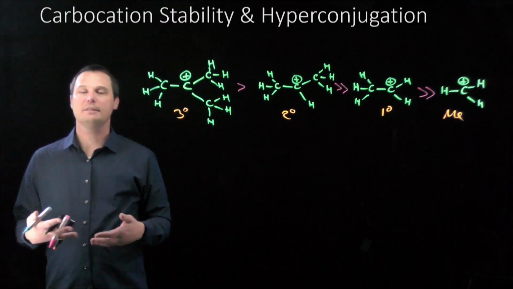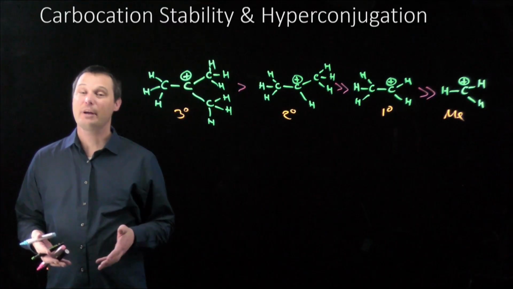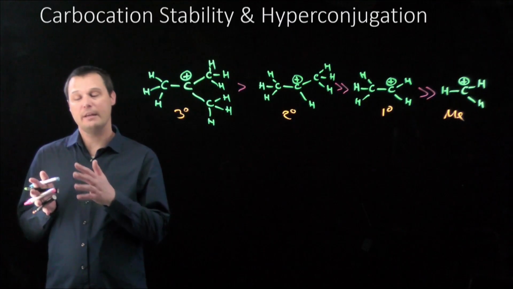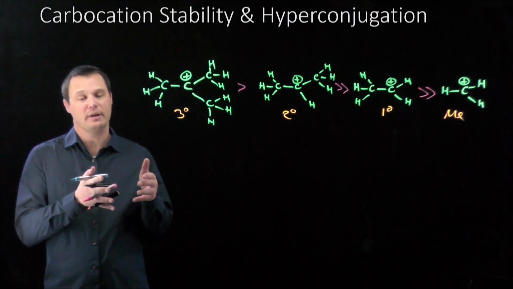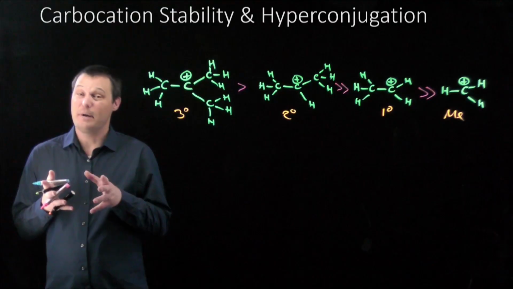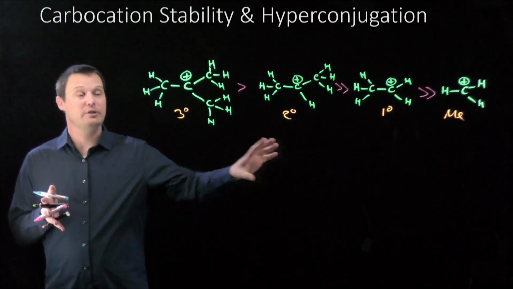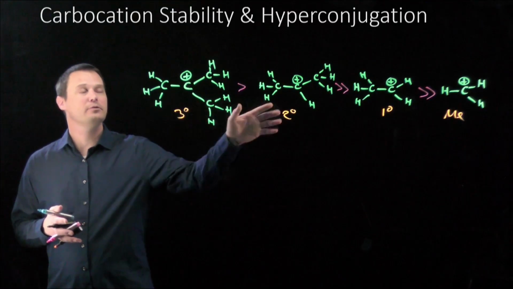The second way to look at this is through a new term called hyperconjugation. Hyperconjugation is a stabilizing effect of neighboring sigma bonds donating some of their electrons to neighboring empty orbitals. That was a mouthful. The best way to picture this is through pictures. So let's look at the orbital diagrams for each of these carbocations.